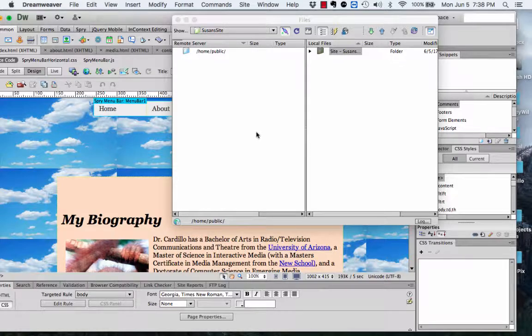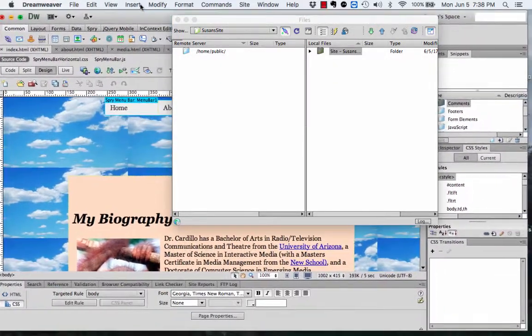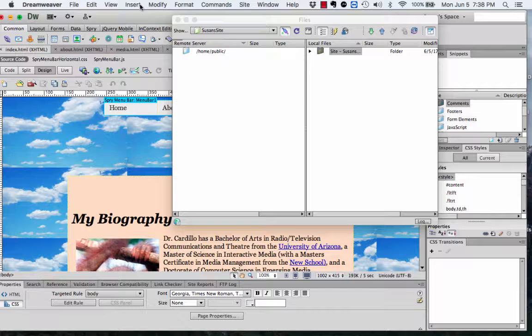But once you have uploaded all of your files up to the server, like I said, sometimes it happens very quickly. Sometimes it takes about 24 hours for it to connect. And once you do, though, you'll be able to go to your website, which is, mine is Susan Cardillo, and click on it, and your site will be up. Once that happens, you can test every page, look through every page. It's its own website now. That's the link you send me.